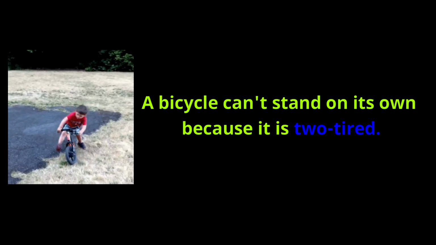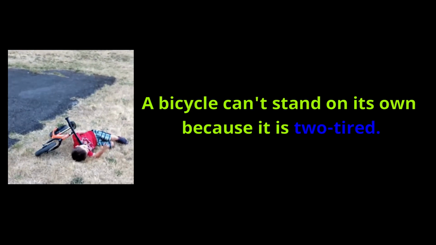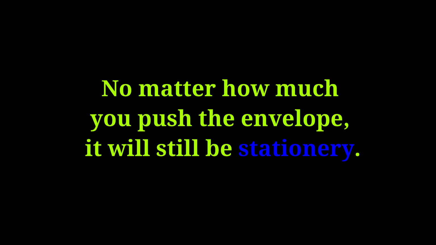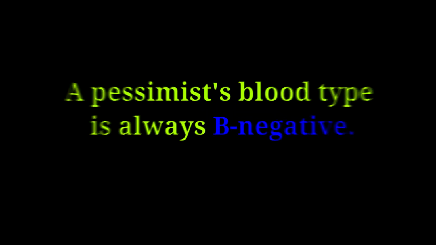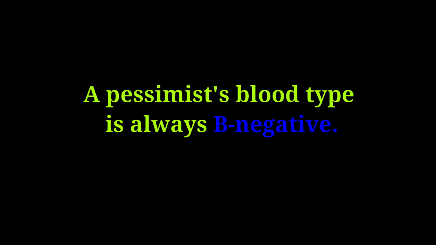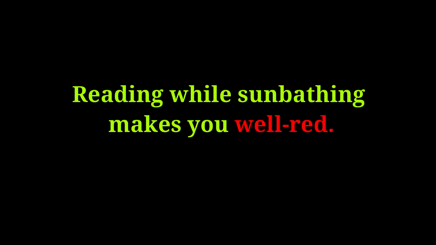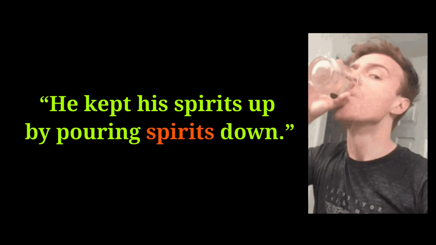Let's explore a few more. A bicycle can't stand on its own because it is too tired. No matter how much you push the envelope, it will still be stationary. A pessimist's blood type is always B negative. Reading while sunbathing makes you well read. He kept his spirits up by pouring spirits down.